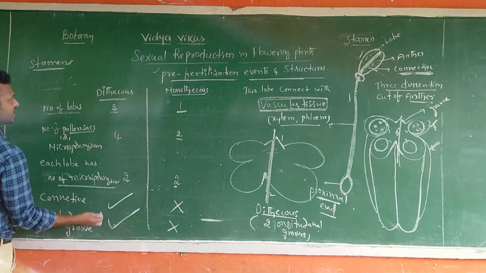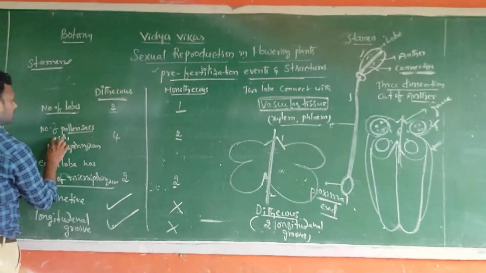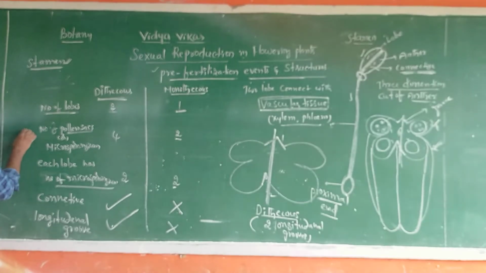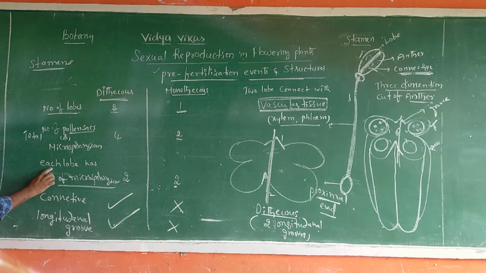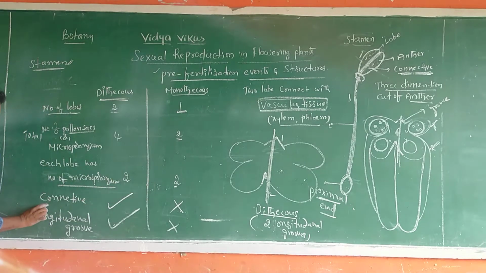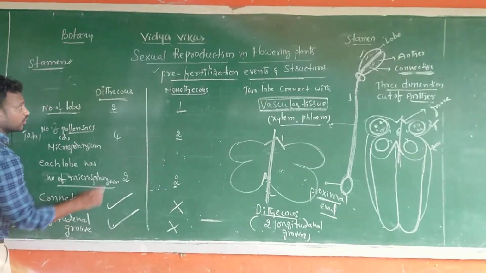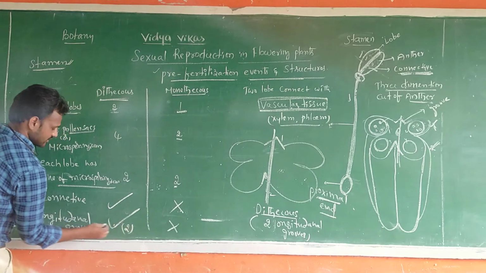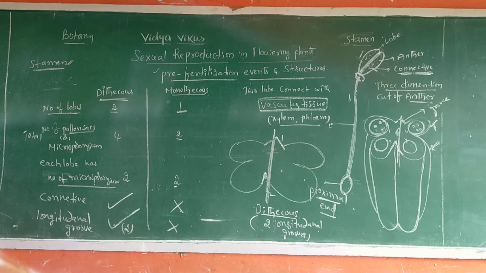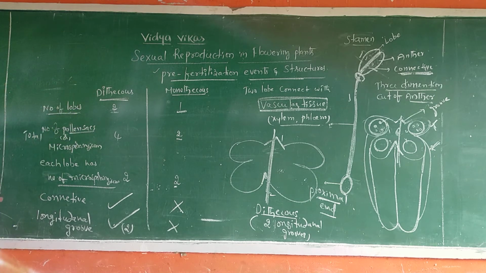Yes, finally concluded. Dithecous, monothecous. Number of lobes 2, 1. Total number of pollen sacs or microsporangia 4, here 2. Each lobe has two. Connective present in dithecous, absent in monothecous. Longitudinal groove present in dithecous, here absent. Here two longitudinal grooves. This is about which one, sir? This is about stamen.